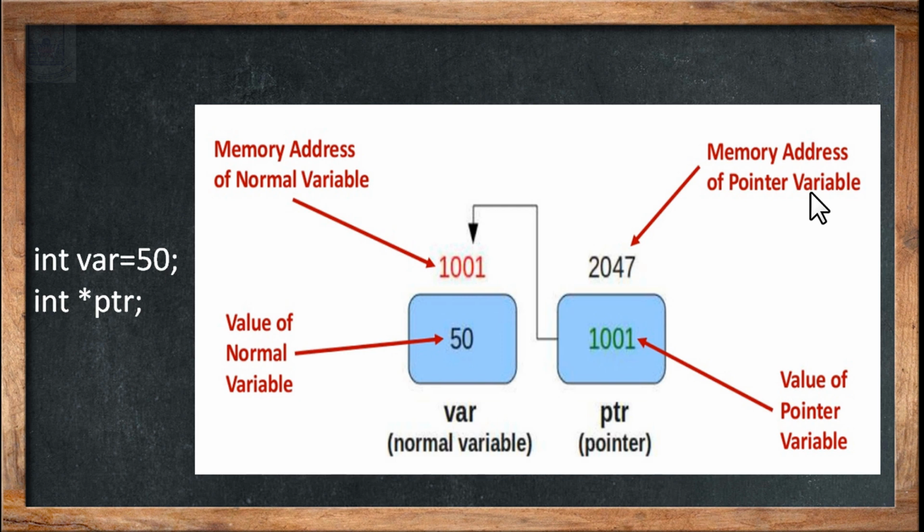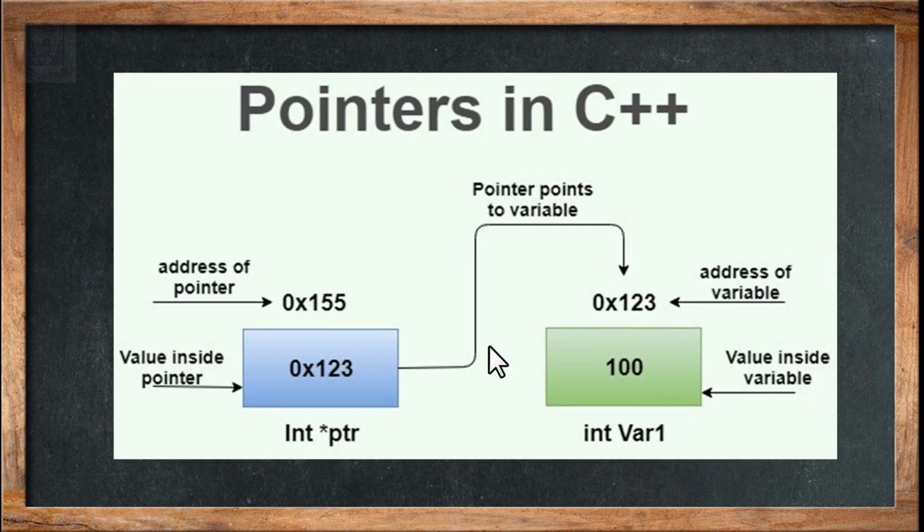So this is how pointers and variables are linked. Basically, if I want to access the memory address of another variable, I'll be using a pointer and making it point to that other variable. Typically, how are they stored inside the memory? See here, the pointers are actually stored in hexadecimal code. ptr has been declared, var1 has been declared. var1 has a value of 100, its address is 0x123, and ptr is pointing to var1, which means it stores the memory address of var1.